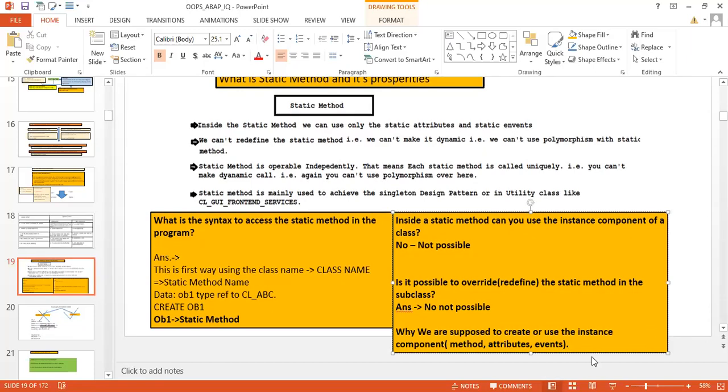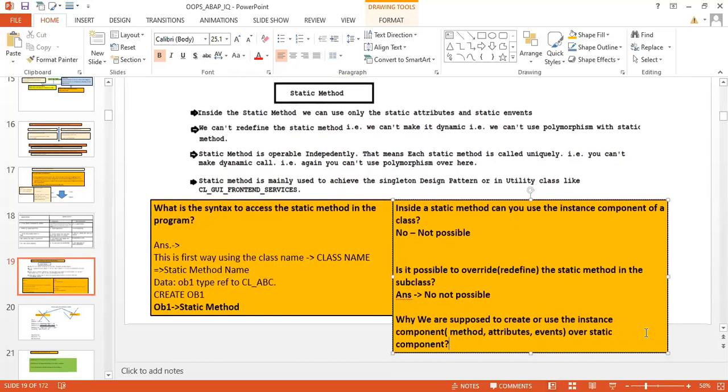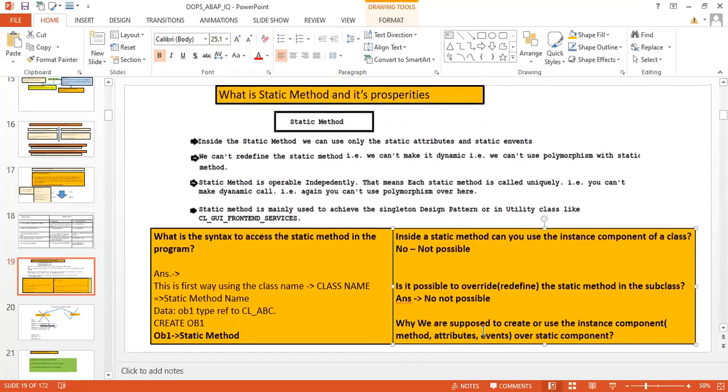So why are we supposed to create or use the instance component over a static component? You can reframe the question like this. Your interviewer can ask: why are we supposed to create or use the instance method instead of a static method? To provide every object their own functionality. Awesome. Yeah, because of polymorphism.